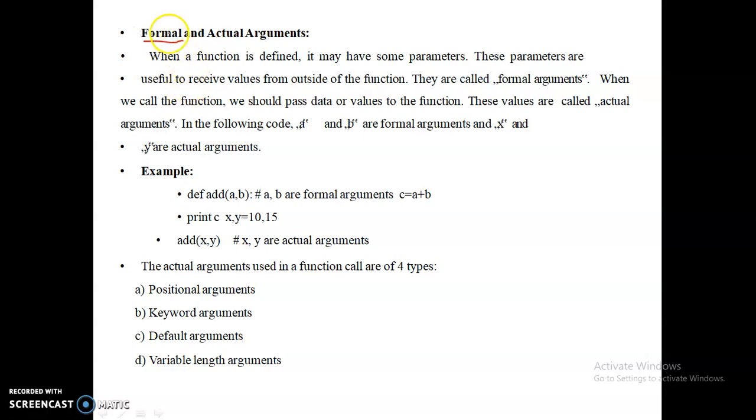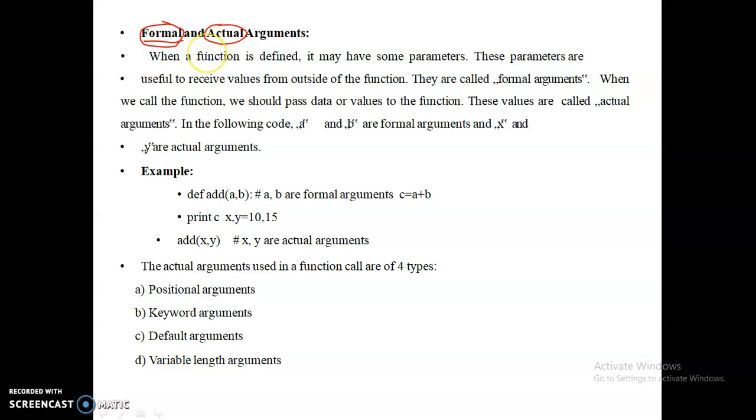Formal arguments are the arguments which are created within the function definition. That is, in the function definition, in the place of the parameters of the function, whatever variables are created, those are called formal parameters. The parameters which are passed as input to the function are called actual arguments. That is, whenever you are calling the function, whatever variables you are passing to the function, those are called actual arguments.